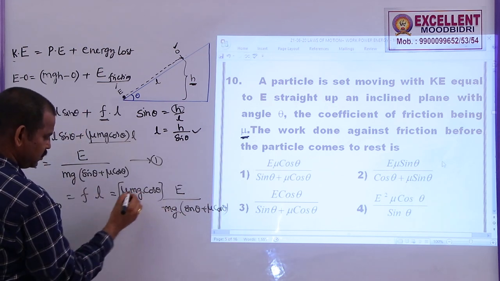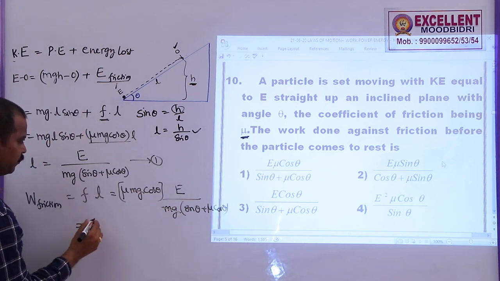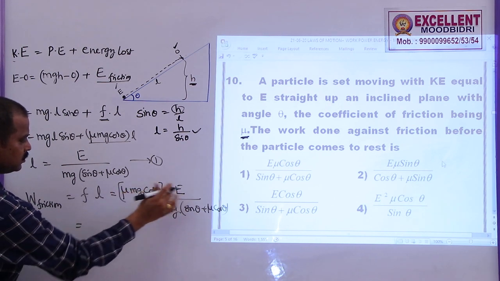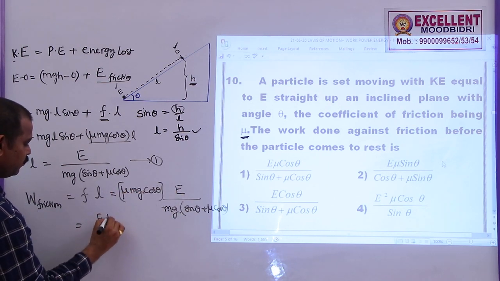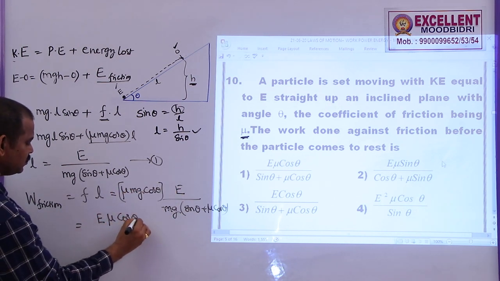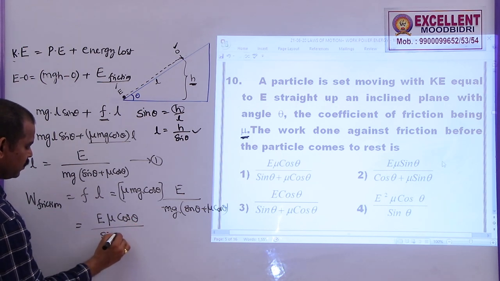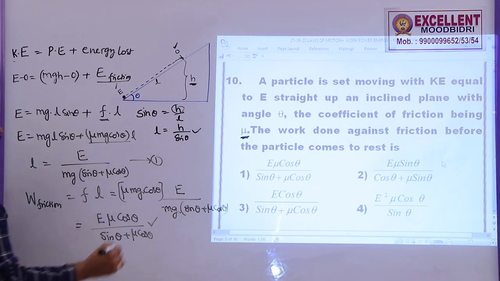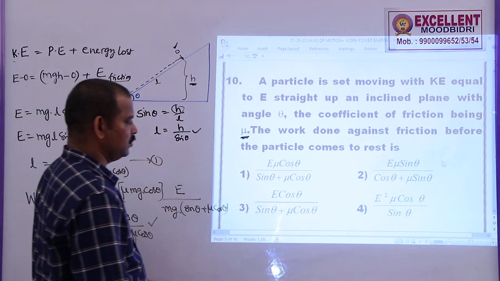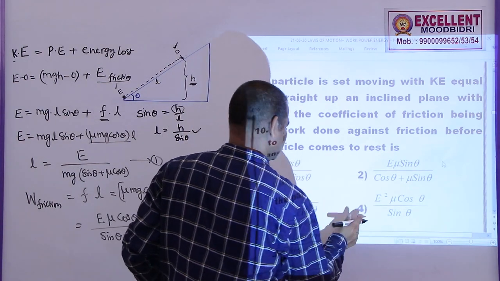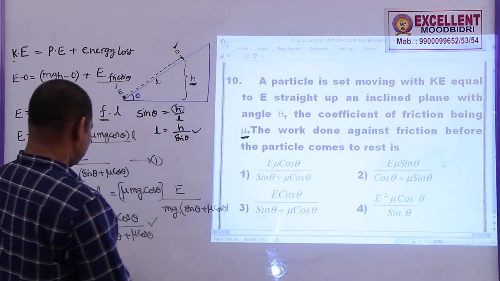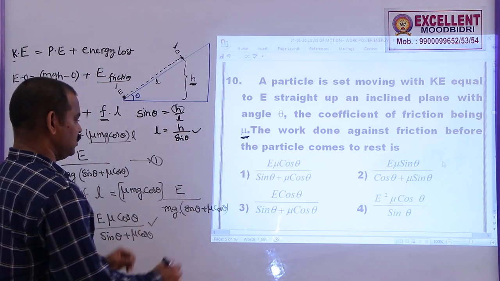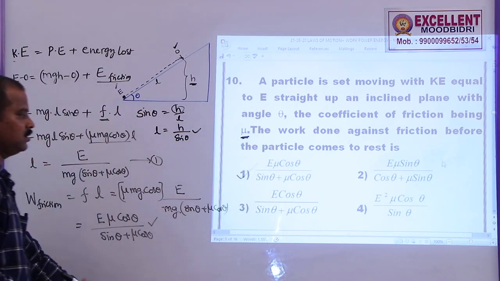Here mg gets cancelled. The work done against the friction is given by E mu cos theta by sin theta plus mu cos theta. So this is the expression. So if you observe these options, this is E mu cos theta by sin theta plus mu cos theta. So option 1 is correct.